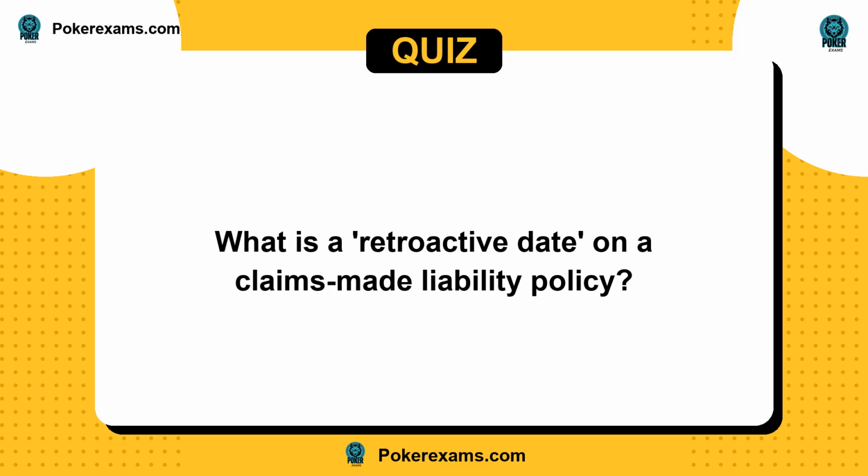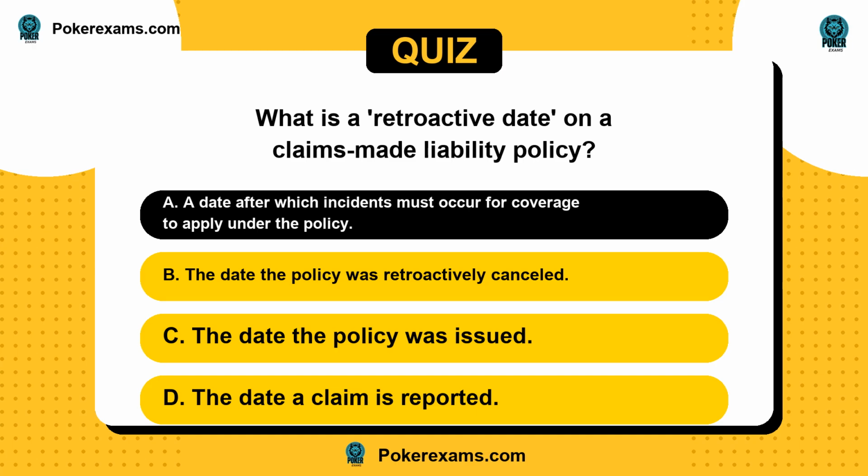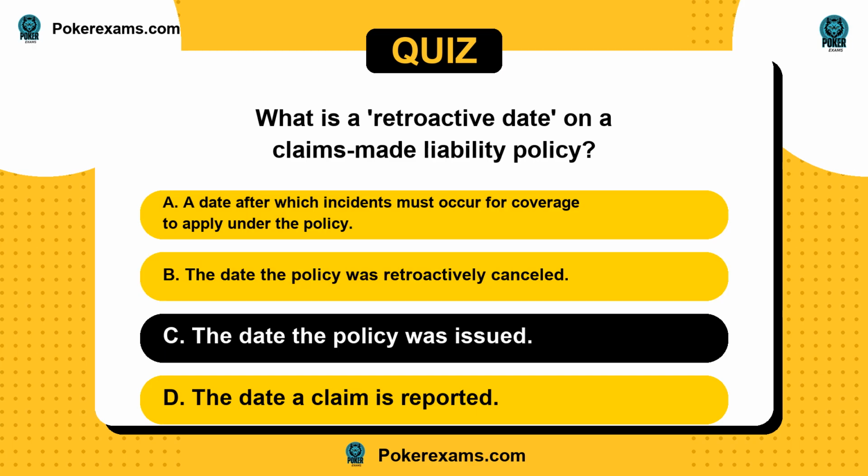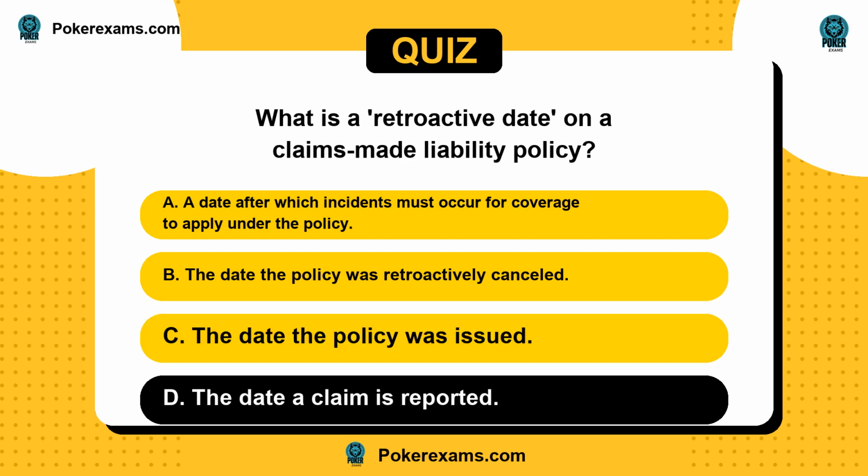Next question. What is a retroactive date on a claims-made liability policy? Is it A, a date after which incidents must occur for coverage to apply under the policy? Or B, the date the policy was retroactively canceled? C, the date the policy was issued? Or D, the date a claim is reported?